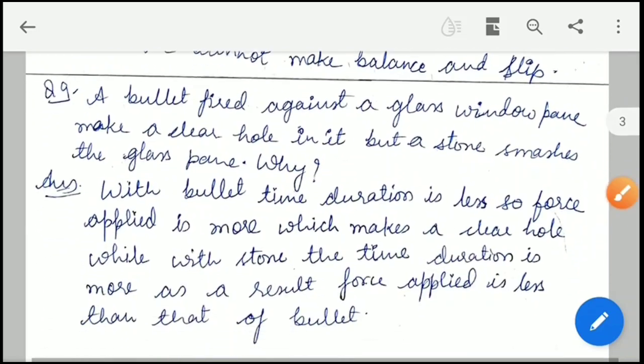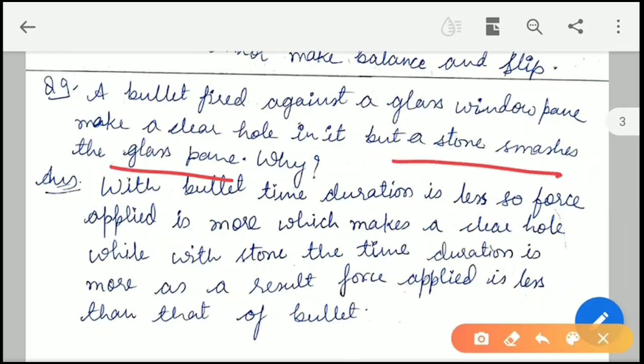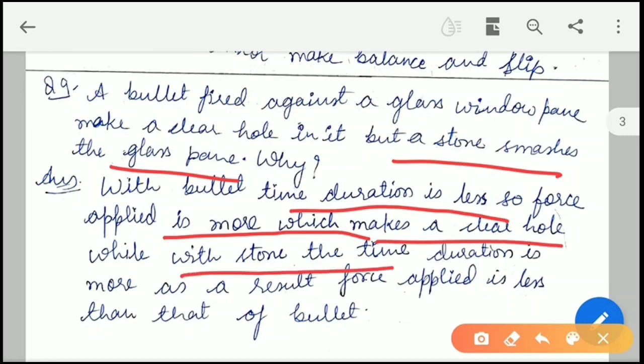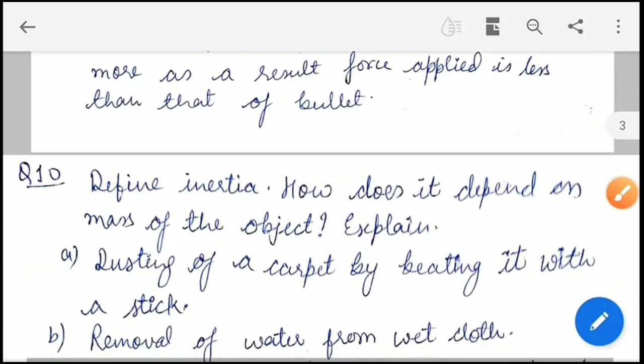Now the next question is, a bullet fired against a glass window pane makes a clear hole in it, but a stone smashes the glass pane. Why? With a bullet, the time duration is less, so the force applied is more, which makes a clear hole, while with a stone the time duration is more than that of the bullet. So the force applied is less than that of the bullet, so it smashes the glass pane.